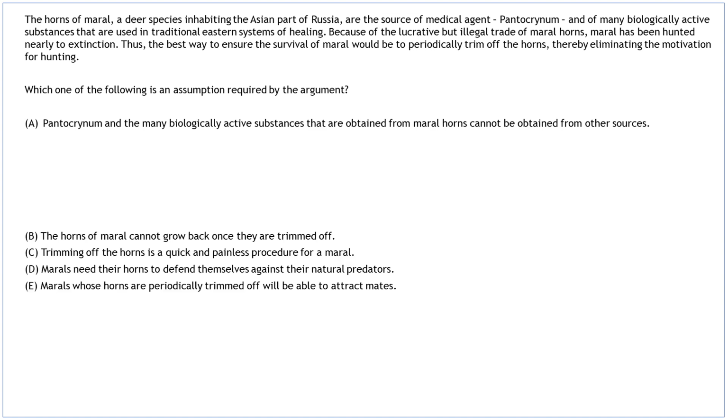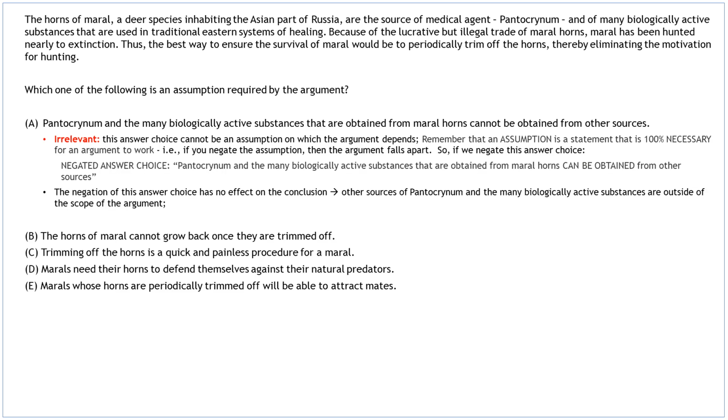Answer choice A cannot be an assumption on which the argument depends. Remember that an assumption is a statement that is 100% necessary for an argument to work. If you negate or reverse the assumption, then the argument falls apart.